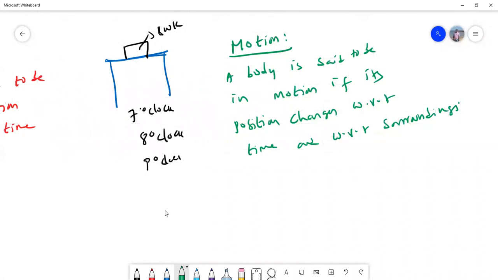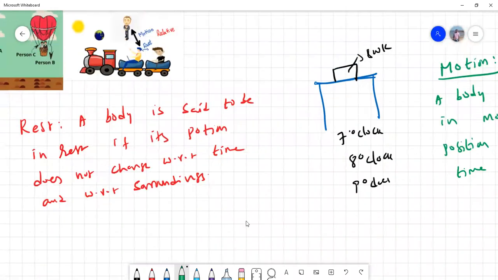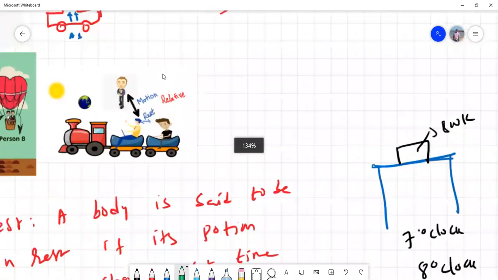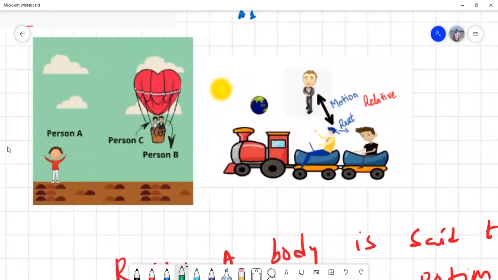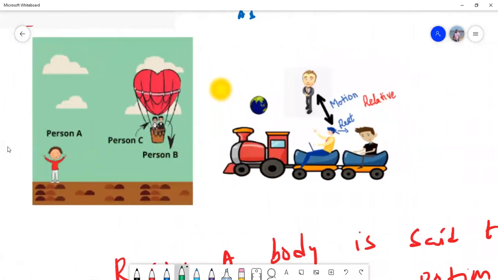As I said, rest and motion are relative. Let's take this example; you'll understand better. Suppose you look at person A, person C, and person B. Persons A, B and C are in this hot air balloon. So with respect to C, B is at rest. With respect to B, A is at rest.